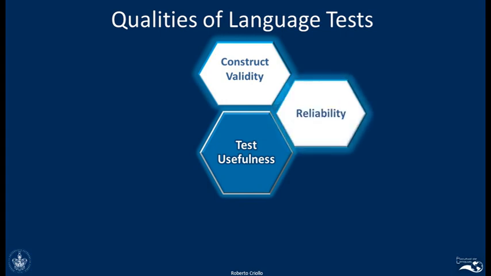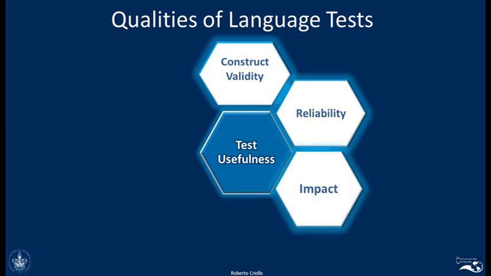So different exams have different levels of reliability, and of course the impact. We usually try to look for a test that has a great impact on, of course, ourselves as people, but also on the educational institutions, on the society in general.